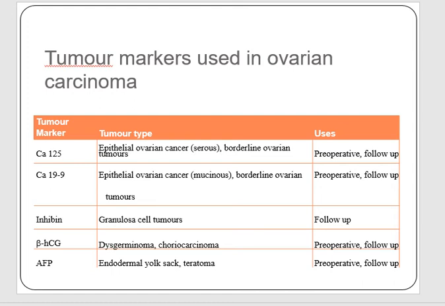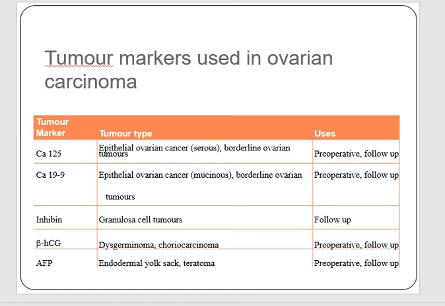The other important tumor marker is CA19-9, which is also raised in epithelial ovarian cancer of mucinous type and in borderline ovarian tumors. Again, it's used in preoperative risk assessment as well as follow-up. Inhibin is another ovarian tumor marker which is raised in granulosa cell tumors and is used in follow-up.